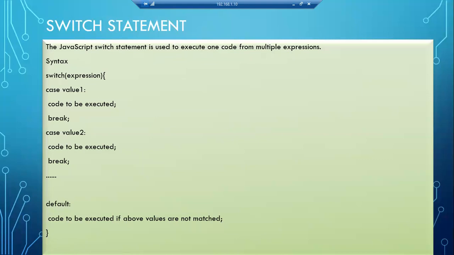Switch expression. So case value 1, the code to be executed, and here this is a break keyword. We will see how break is working. Case another value, break, like this n number of cases we can give. Similar to the else case in else if, here we have a default keyword. If the expression is not matching with any of these cases, then the default will be executed. Switch is a keyword. Case is a keyword. Values depend on what type of expression we have given; according to that it takes values. It can take integer, it can take character type. Okay.